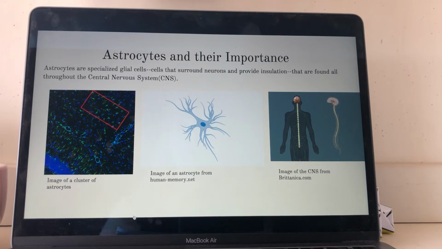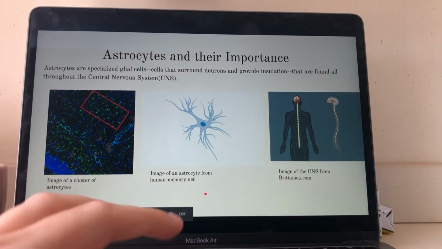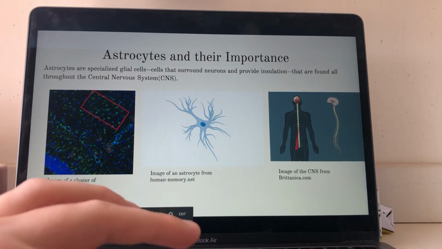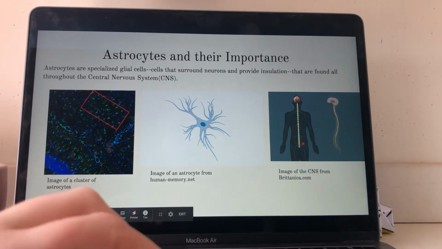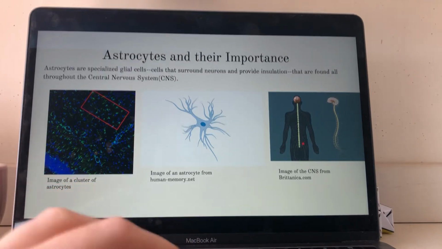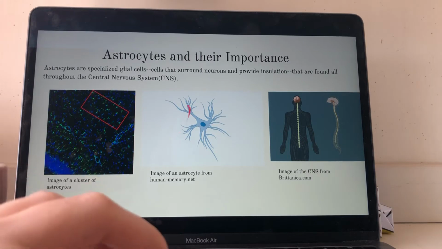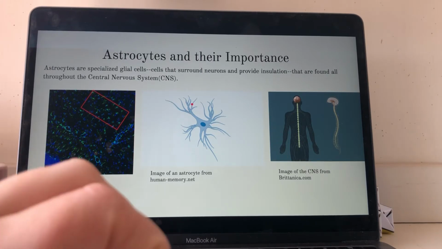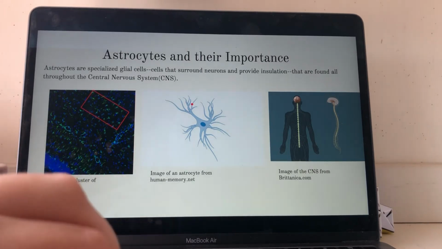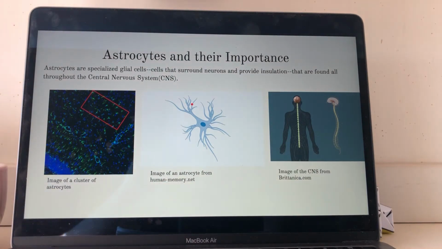Astrocytes are special cells that are found all throughout the central nervous system, which includes the brain and the spinal cord. Astrocytes are called astrocytes because they look like stars. As you can see in picture 2, they have a lot of spindly edges and arms that make them very complex cells. They are important because they surround neurons and provide insulation, which means they are very closely correlated to memory and brain function.